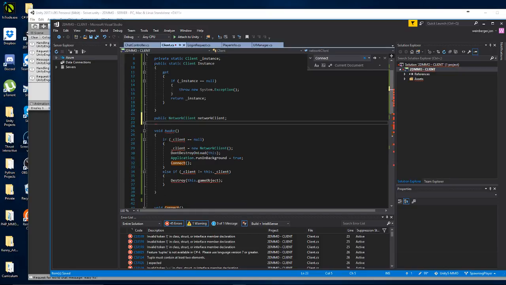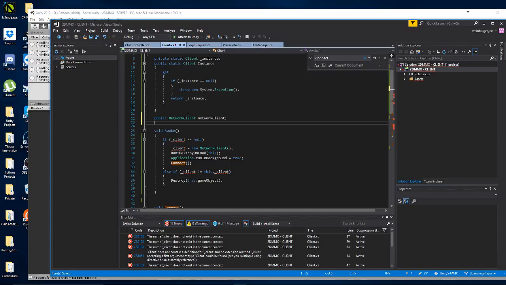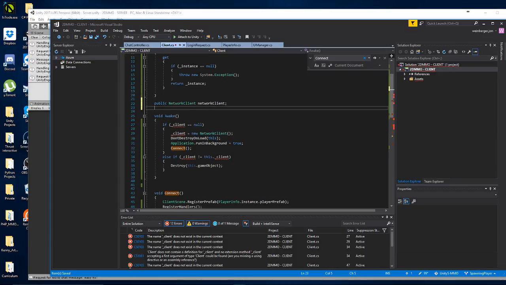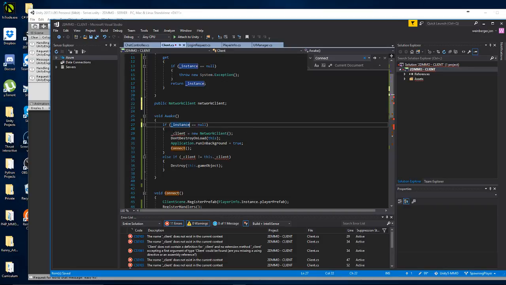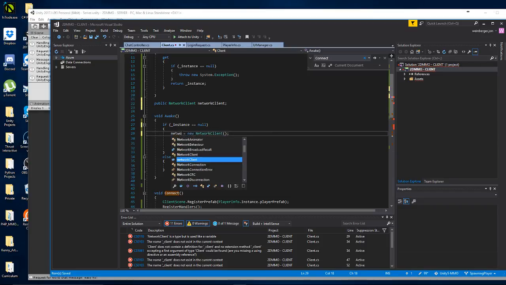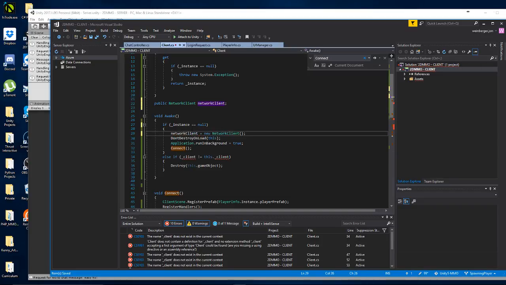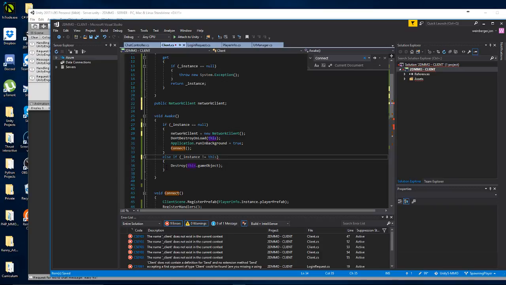Get rid of all of this. So client.instance.network client and then dot would be our next step here. So we're gonna have to change a lot of things here. Inside here, if underscore client equals awake, instead it's gonna be if underscore instance equals null, then we're gonna go ahead and say network client equals a new network client. Don't destroy on load this object. Application run in background, and then we're going to connect. If underscore instance does not equal this instance, then we want to destroy everything.